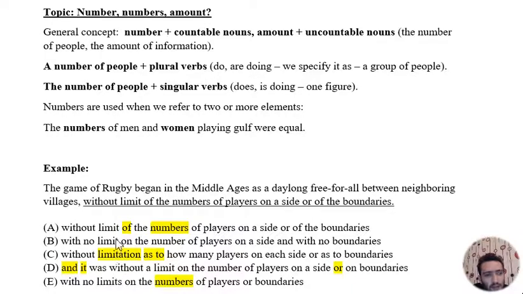We can see limit here, and there limits. Limits on numbers. Why do we need limits? We actually have one limit on the number of players on the side and with no boundaries. And if you pay attention, you may say that E is shorter, so it should be better. But pay attention: players or boundaries. How can we compare players with boundaries? Are they comparable, players and boundaries? No. Players on a side and with no boundaries.